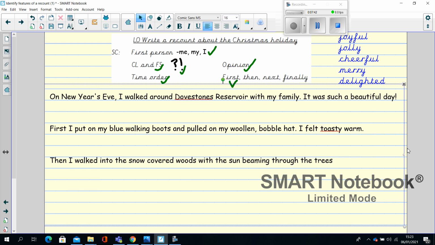Oh, does anyone know what beaming means? If there's anyone nearby you at home, can you tell them what beaming means? I'll just pause the video. That's right, it means shining through. If something's beaming, it's a light beam, like a line of light shining through. Then I walked into the snow-covered woods with the sun beaming through the trees.